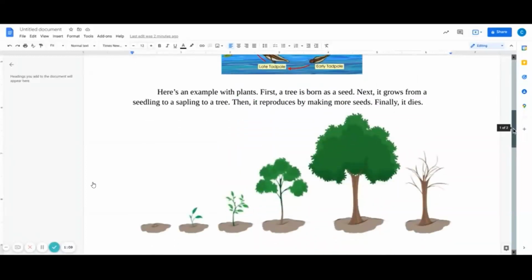First, a tree is born as a seed. Next, it grows from a seedling to a sapling to a tree. Then it reproduces by making more seeds. Finally, it dies.